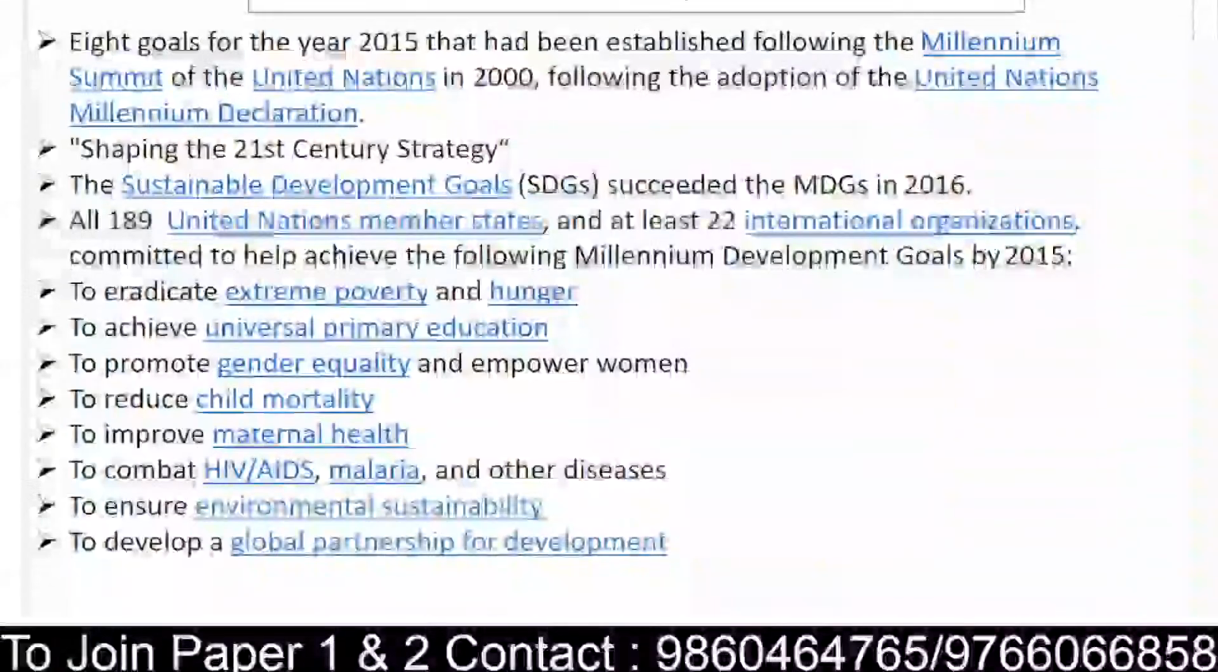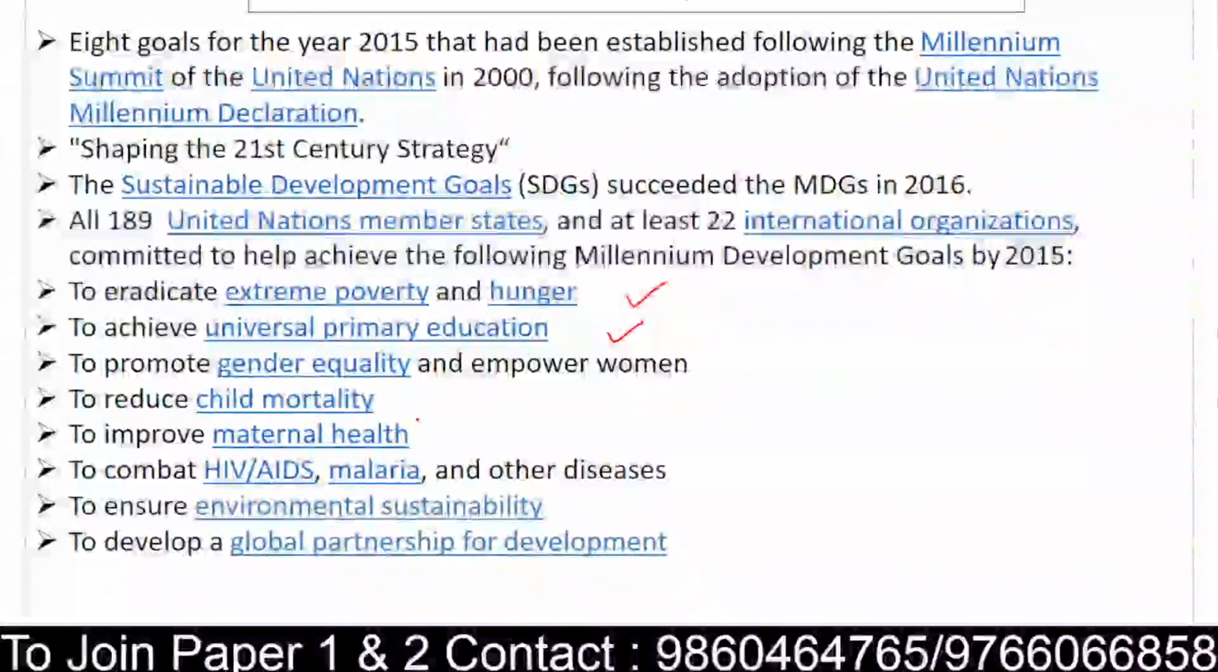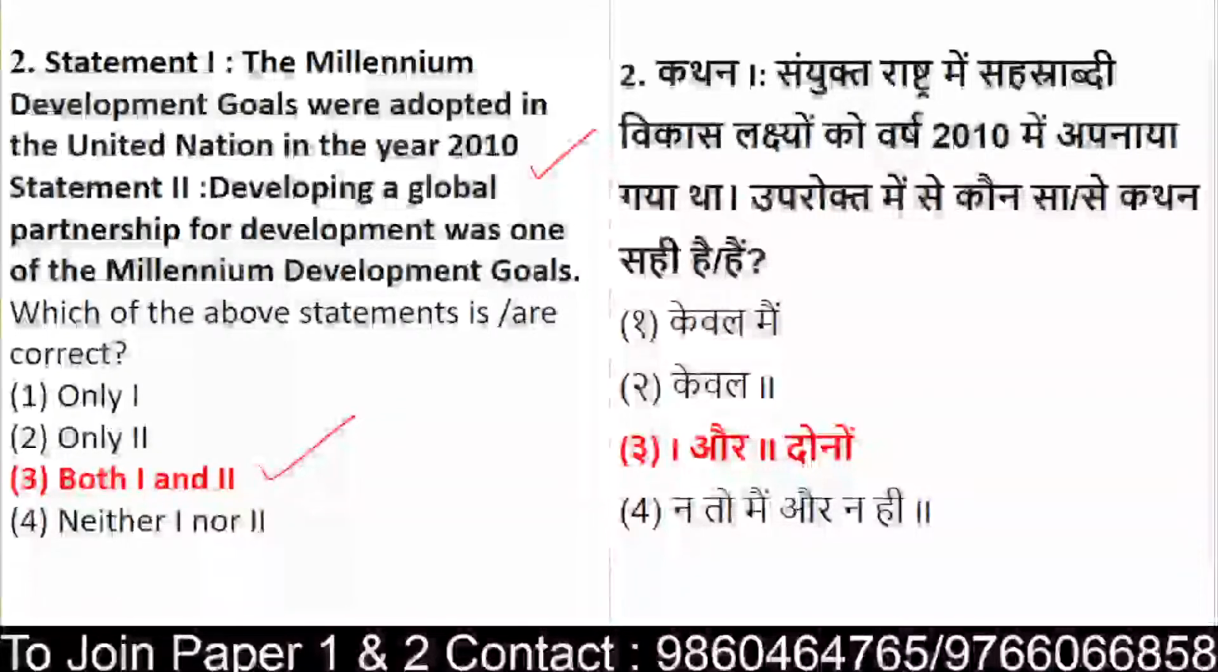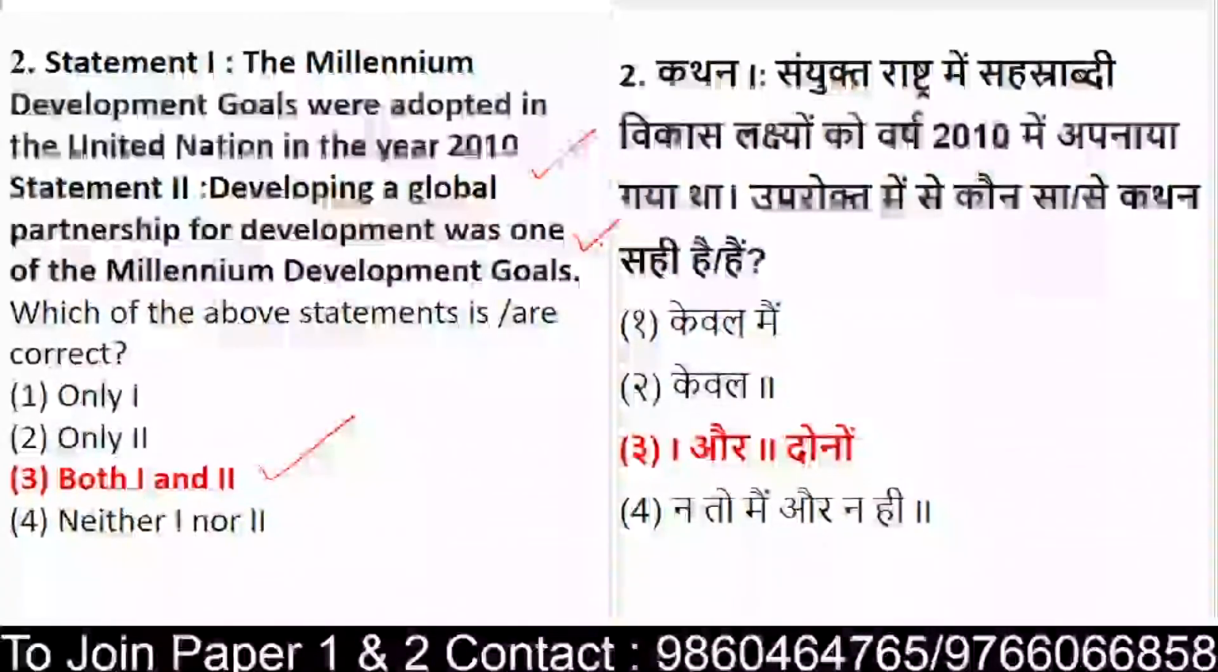Coming to the Millennium Development Goals, as we studied right now, what was the theme? What exactly were these goals about? They talk about hunger, primary education, gender equality, child mortality, maternal health, environmental sustainability, fighting difficult diseases, and the global partnership for development. This global partnership for development was one of the statements given here. It leads to development, and was one of the goals.